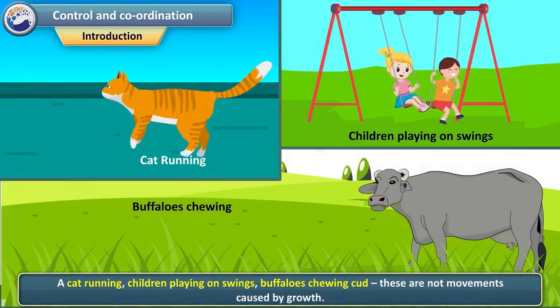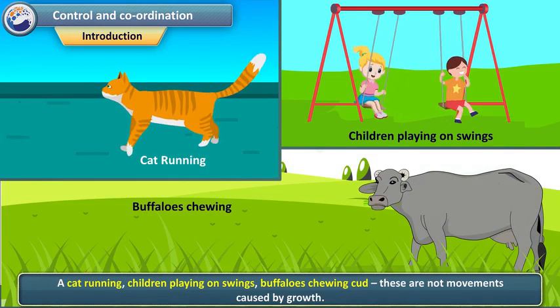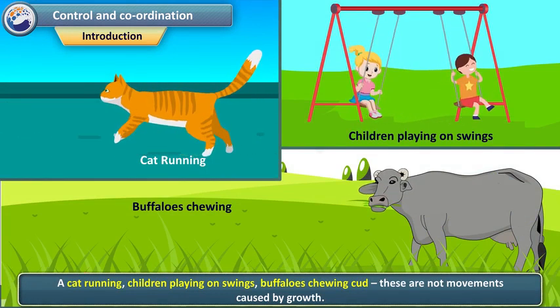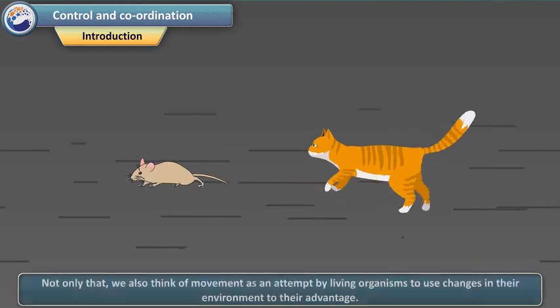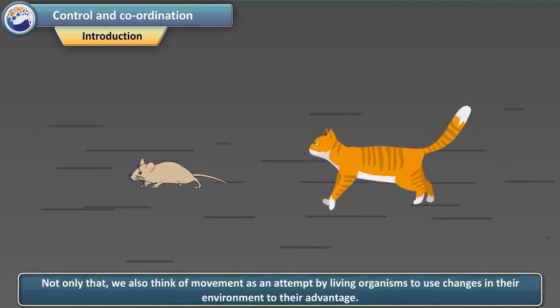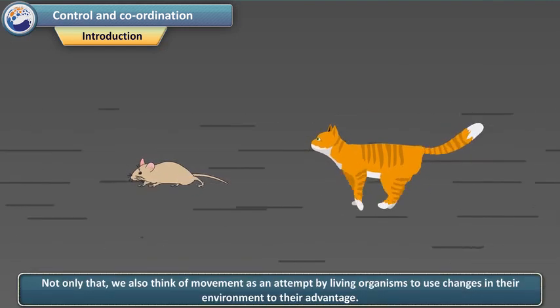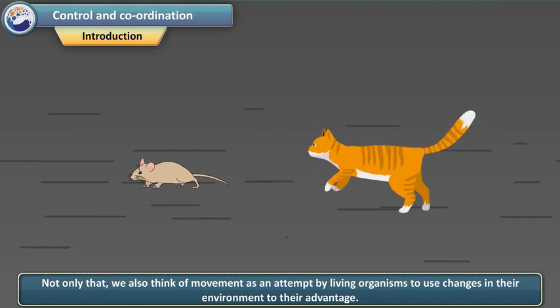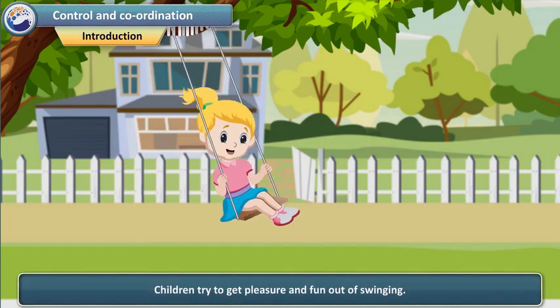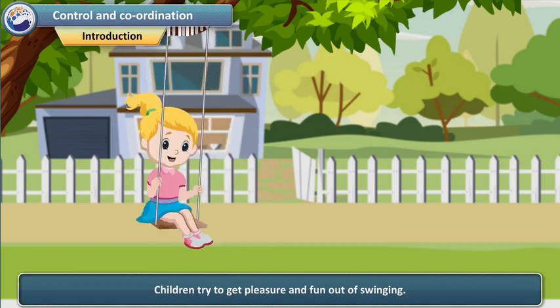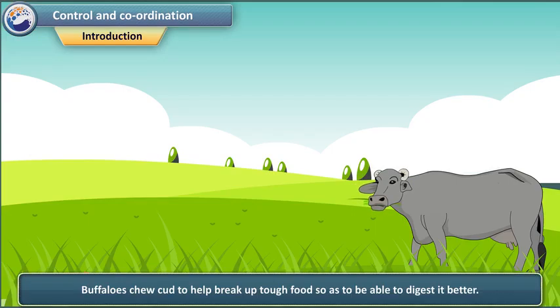A cat running, children playing on swings, buffaloes chewing cud, these are not movements caused by growth. The cat may be running because it has seen a mouse. Not only that, we also think of movement as an attempt by living organisms to use changes in their environment to their advantage. Plants grow out into the sunshine. Children try to get pleasure and fun out of swinging. Buffaloes chew cud to help break up tough food so as to be able to digest it better.